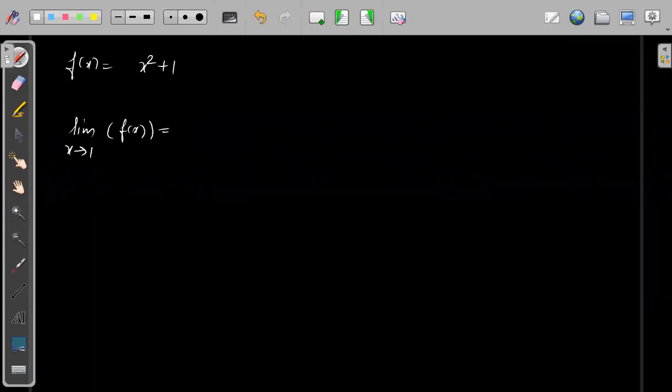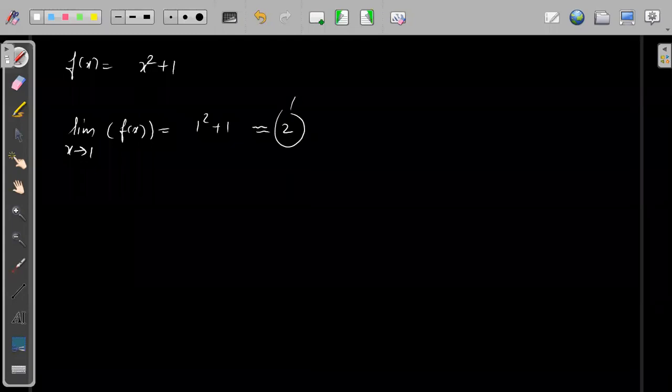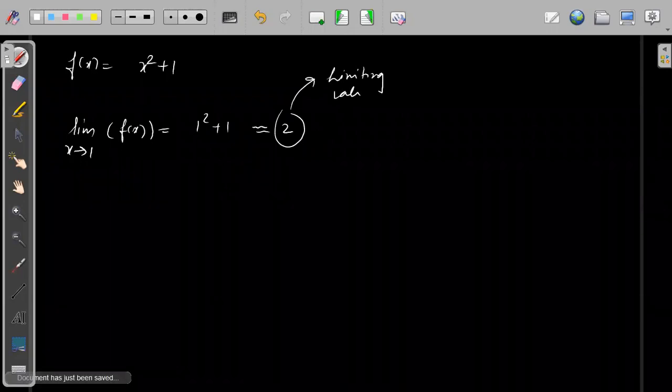Very good. But approximately what will this be? This is approximate one. When I substitute, this will be 1 square plus 1, approximately 1 square plus 1. So this is approximately 2. So this 2 will become the limiting value, right? That means this is approximately equal to 2. Everybody understood? Fine. Okay.